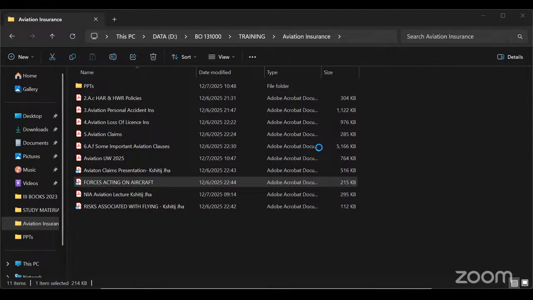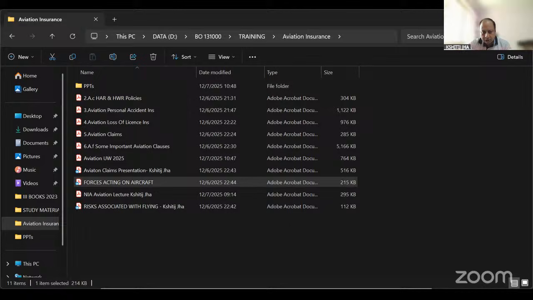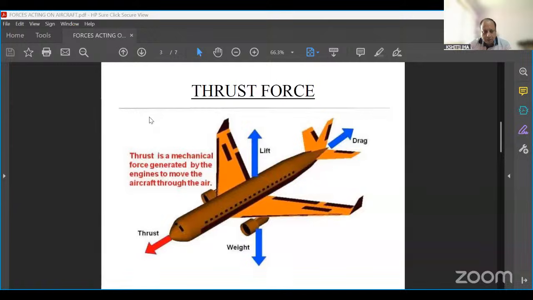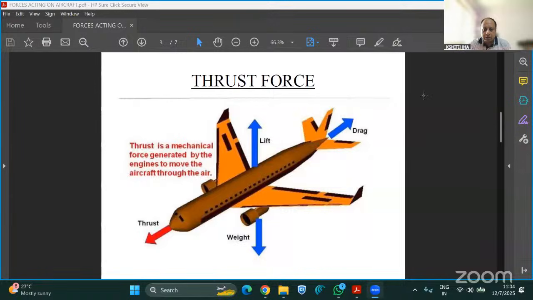Kshitij sir, unable to see the video. Unable to see the PPT, sir. Okay, just hold on. Are you now able to see the screen, sir? Is the screen available? Hello? Available, sir. Okay, thank you.